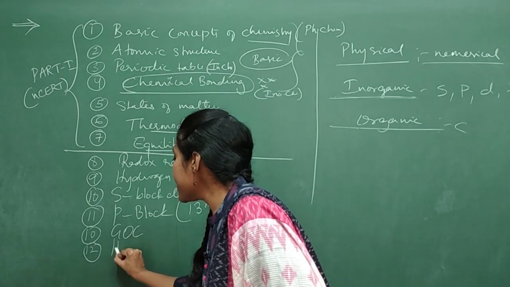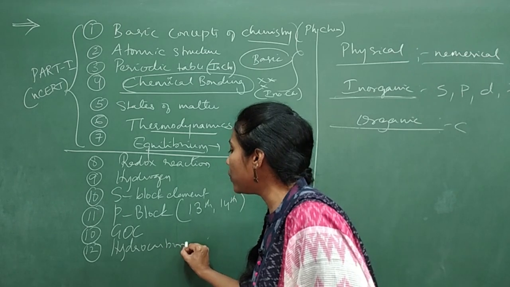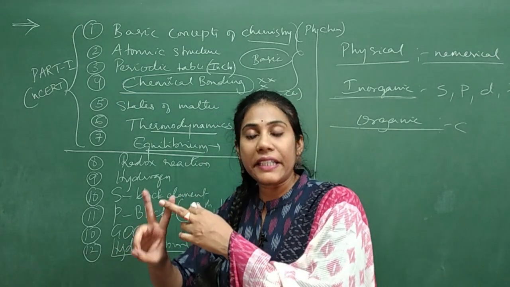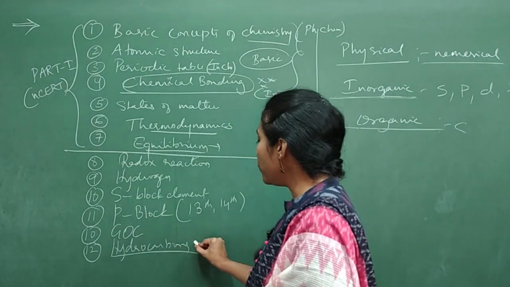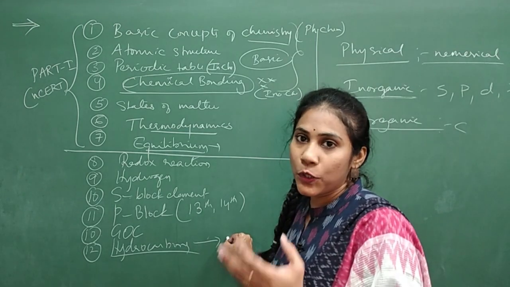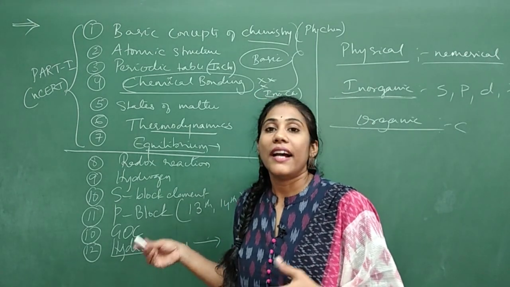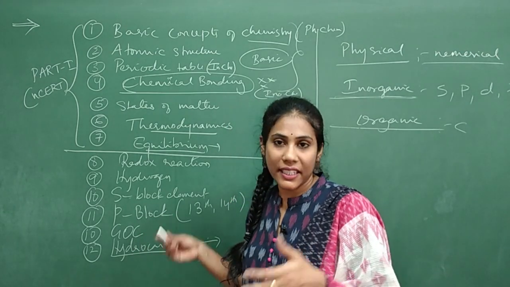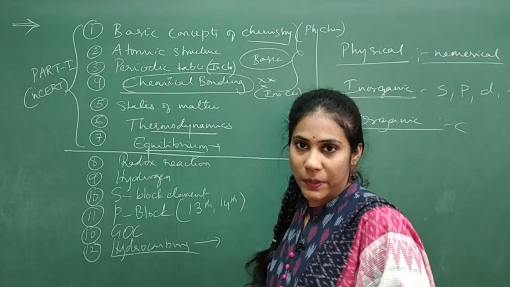And the next one is hydrocarbons. So you all know the meaning of hydrocarbons, isn't it? Study of organic compounds that contain only carbon and hydrogen is called hydrocarbons. So here you will study about various hydrocarbons like alkanes, alkenes, alkynes, and aromatic hydrocarbons, how to prepare them, what are their chemical properties, everything you will study in this particular chapter.